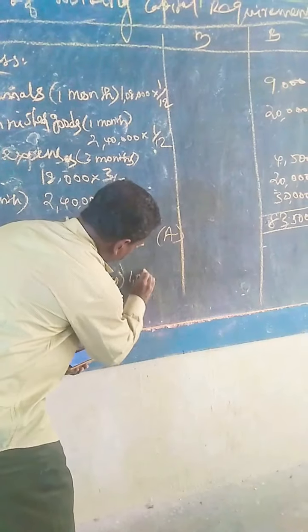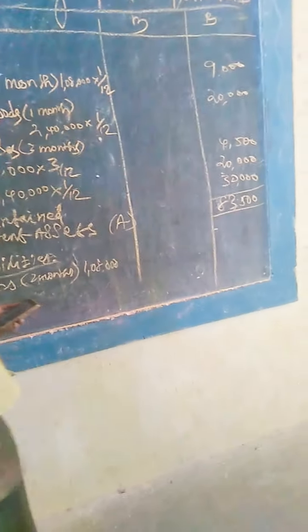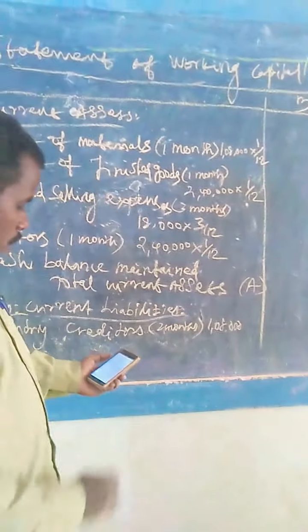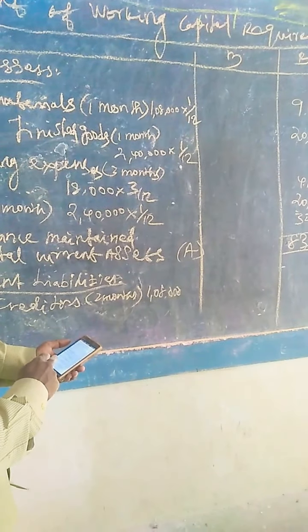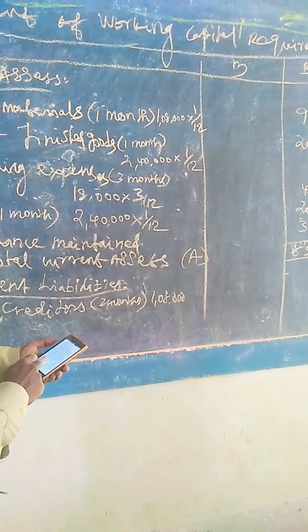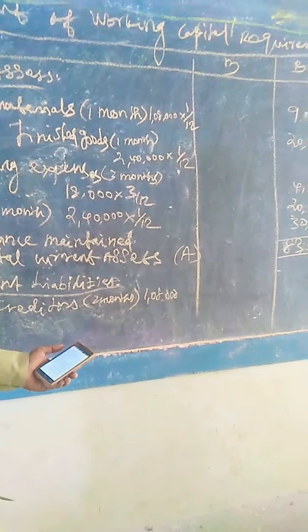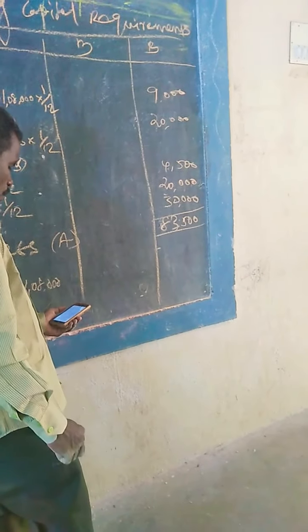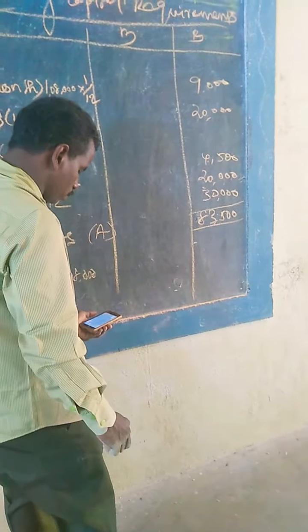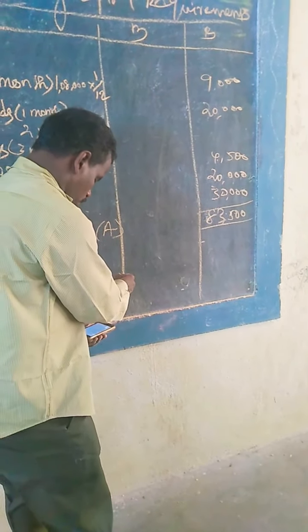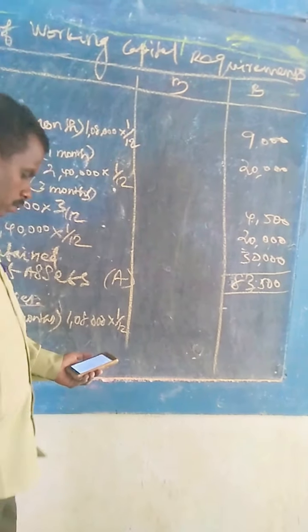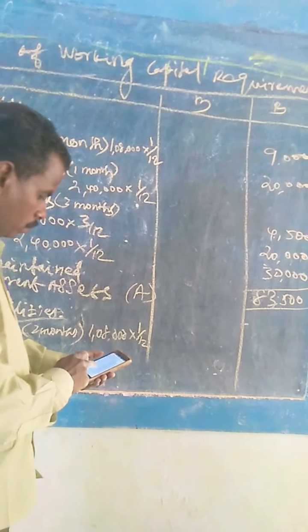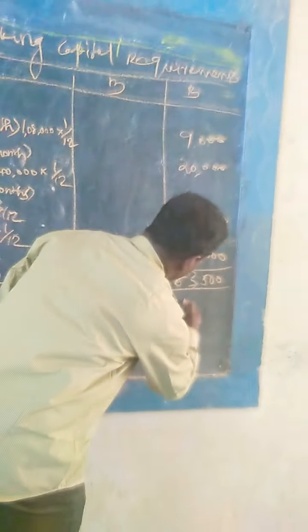That is 1,08,000 into 1/12, that is called 18,000.